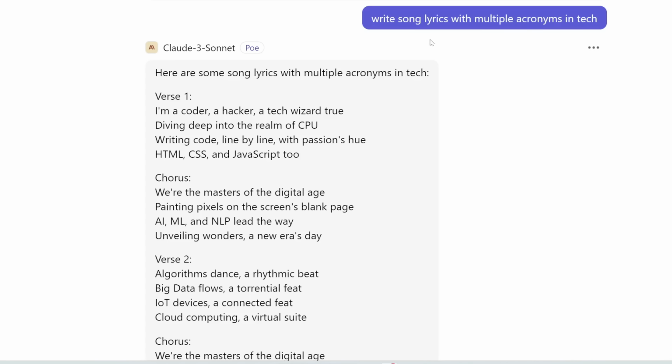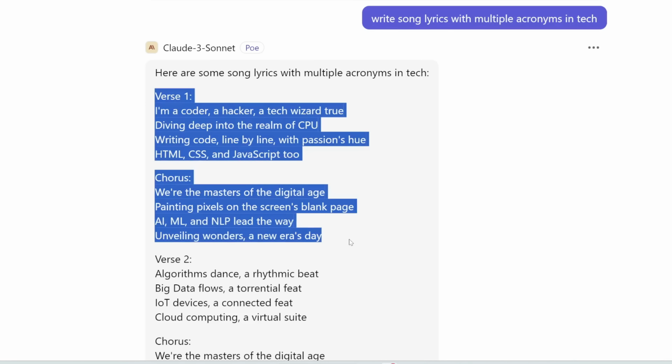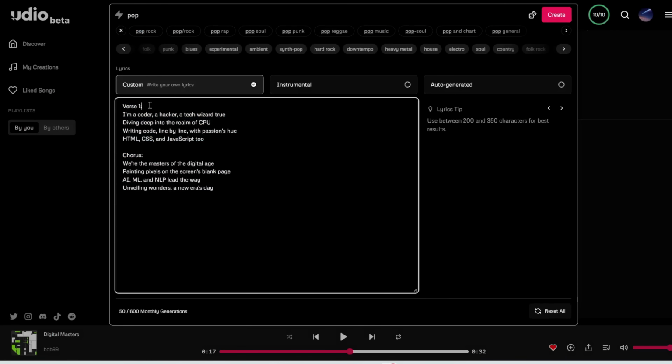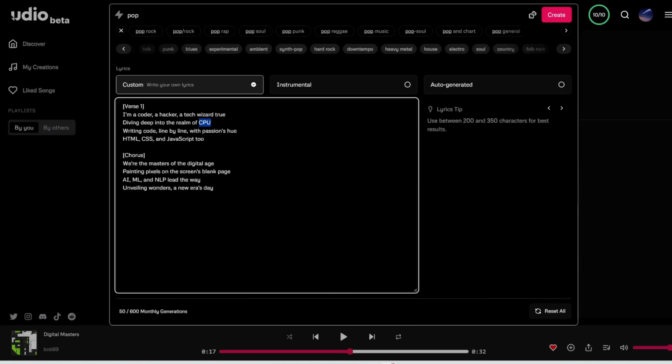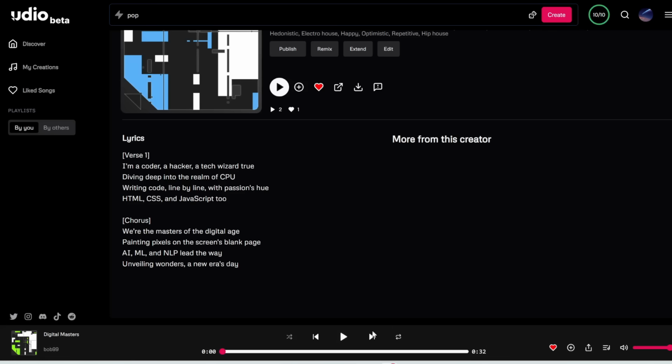So here I'm getting Claude 3 Sonnet to write me song lyrics with multiple acronyms in tech, and then I'm just going to copy the first verse and the chorus, and then paste it into Udio. I'm going to set verse 1 and chorus in square brackets. And so here I'm testing if this AI can sing these acronyms, CPU, HTML, CSS. Usually if the whole word is in capital letters, it does know how to pronounce it, but sometimes it doesn't work. And I'll show you a trick to fix that afterwards. So let's click create. All right, let's listen to this one.